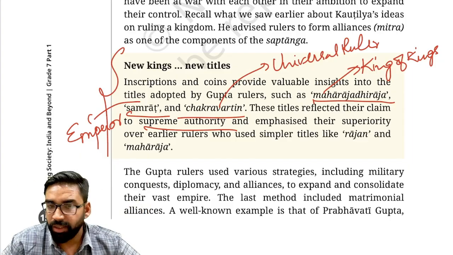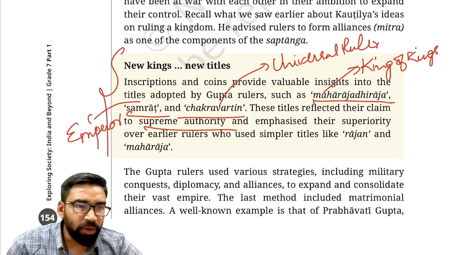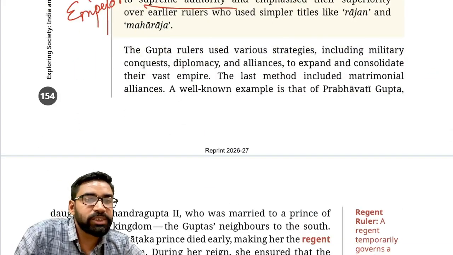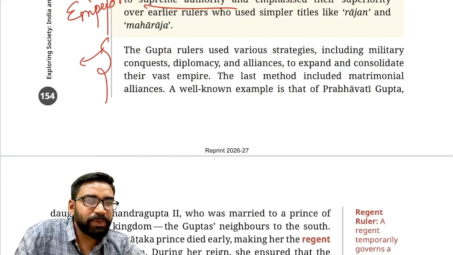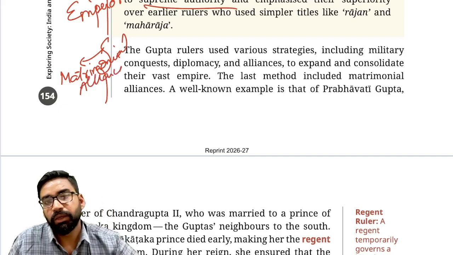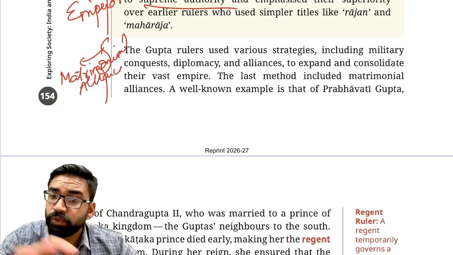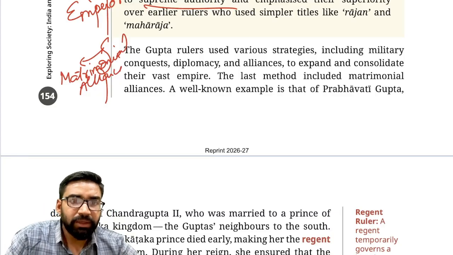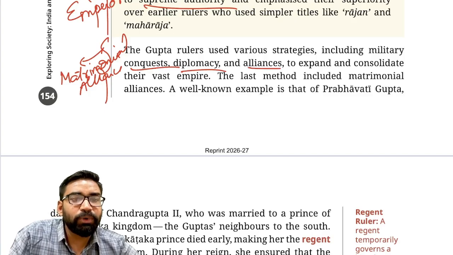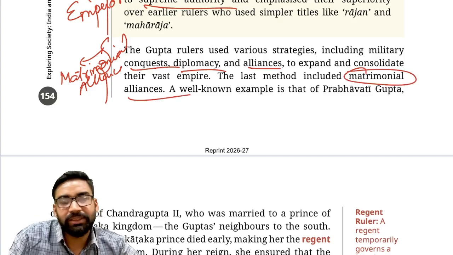Clear everyone? Now we'll talk about matrimonial alliances, which is one of the important policies. Now this paragraph is related to matrimonial alliances. These Gupta rulers used various strategies, like military conquest, diplomacy and alliances. The most important thing was matrimonial alliance.